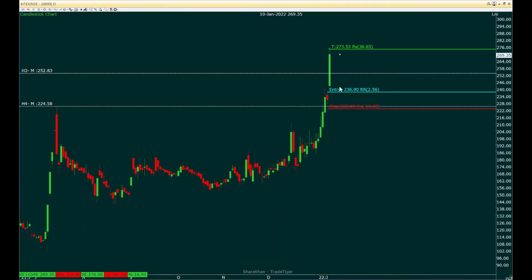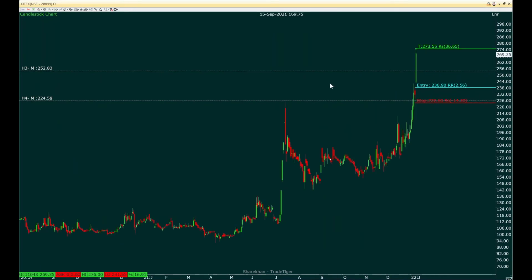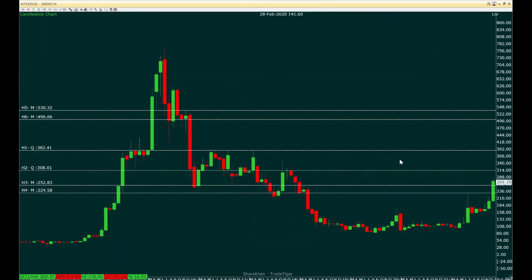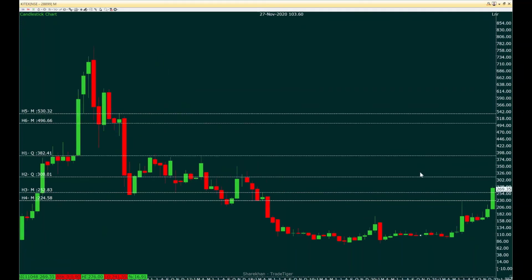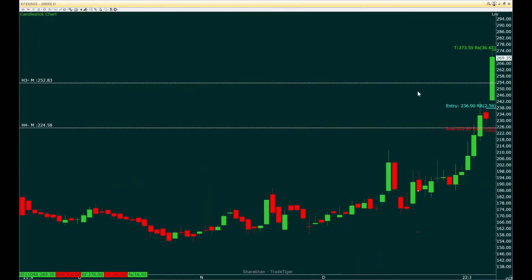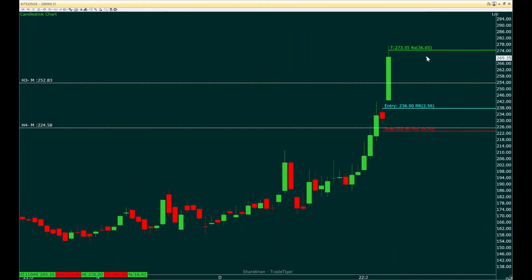But considering it has broken a strong monthly area, which we are seeing here, there's a very high potential that price will go up to 314, maybe penetrate a bit and then again come down, giving a good opportunity on daily where we can enter either as a flag pattern or the way it is currently depicted here. This could be one of the entry points, and this could be one of the stop loss points.